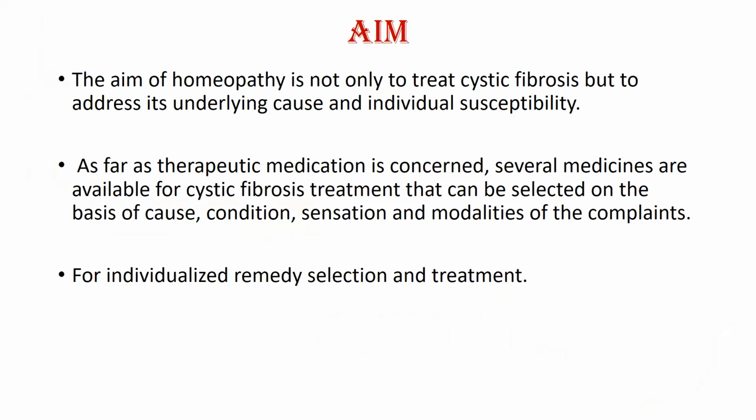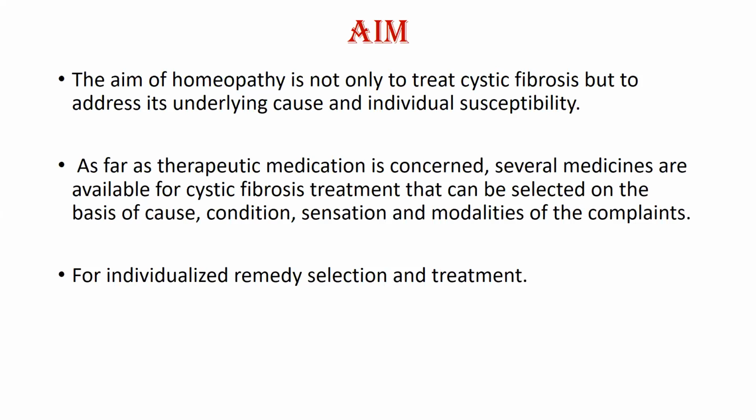So as far as therapeutic medicines are concerned, there are several remedies available for cystic fibrosis treatment, and we can select on the basis of the cause, condition, sensation, modality of the complaint. So for individual remedy selection and treatment, you have to take the person's whole history, even the family history and all, constitutional wise, and we have to indicate the remedy. So you can give the patient symptomatic relief, okay.